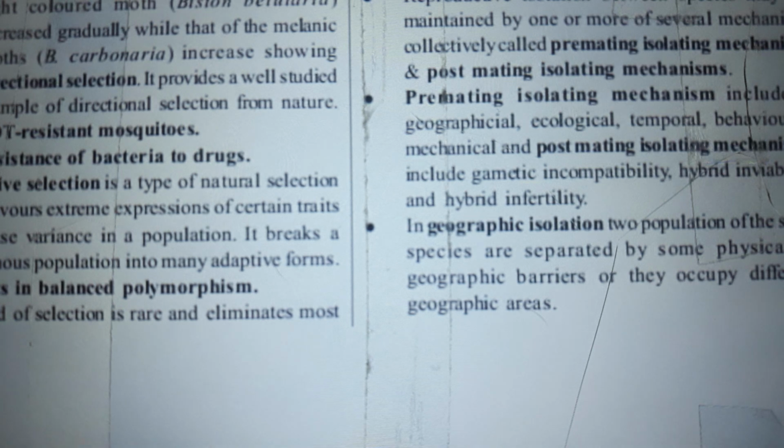Reproductive isolation between species may be maintained by one or several mechanisms, collectively called premating isolating mechanisms or postmating isolating mechanisms. Premating isolating mechanisms include geographical, ecological, temporal, behavioral, and mechanical isolation, and postmating isolating mechanisms include gametic incompatibility, hybrid inviability, and hybrid infertility. In geographic isolation, two populations of the same species are separated by some physical or geographic barriers, or they occupy different geographical areas.